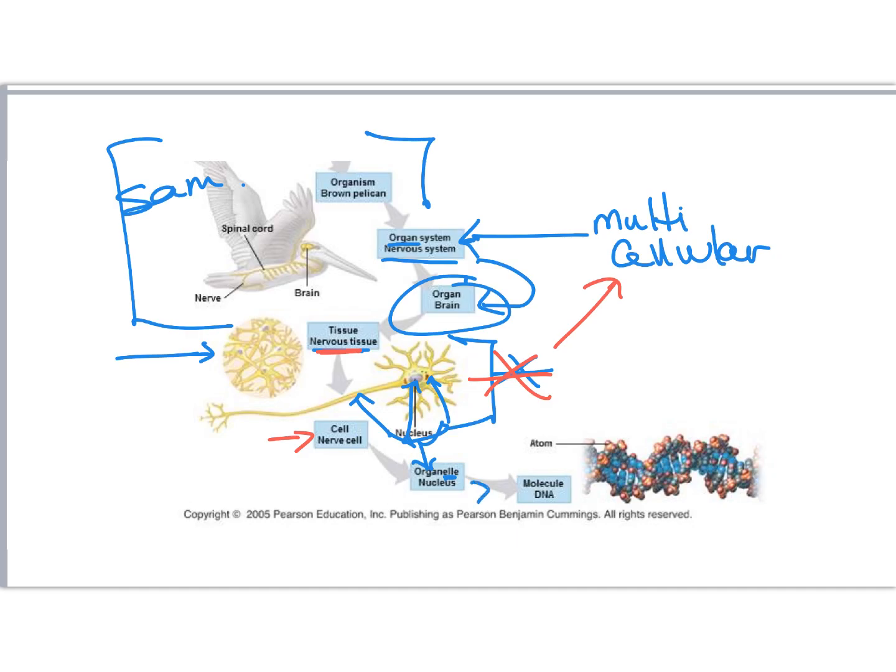We get now to some very tiny parts of living things, such as the molecules. A molecule is a group of atoms, more than one at least, stuck together. And an atom is the smallest unit that we are classifying. So we don't do subatomic particles. We do atoms specifically. Like we're looking at a little hydrogen right here.